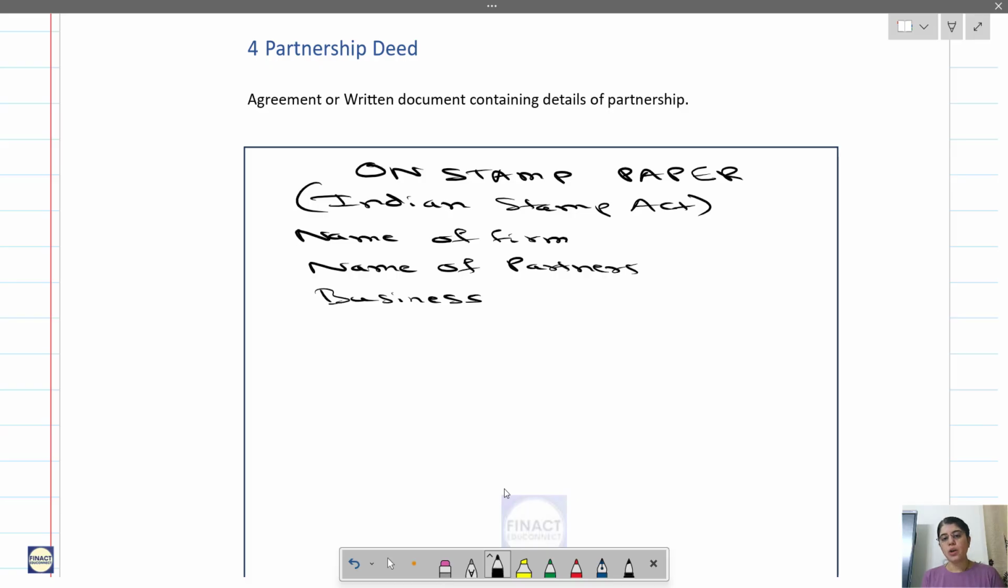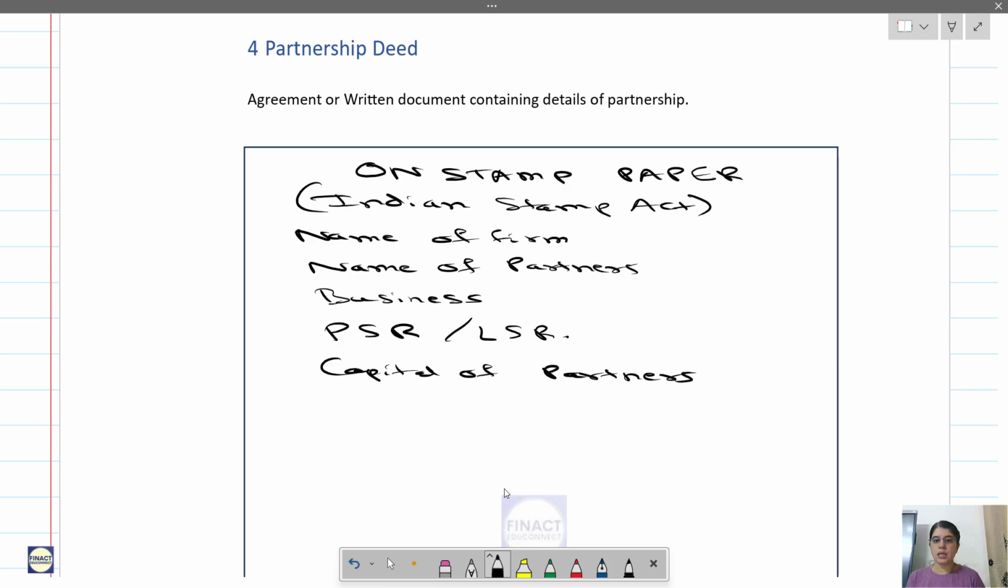Then you have the profit sharing ratio among the partners. If there is a loss, what should be the loss sharing ratio? Now understand, profit sharing ratio and loss sharing ratio can be different. If some partners are only for profit purpose, then that should be mentioned over here. If nothing is given, then we assume that the profit and loss sharing ratio is the same. Then what should be the capital of the partners? That is the capital invested by the partners.